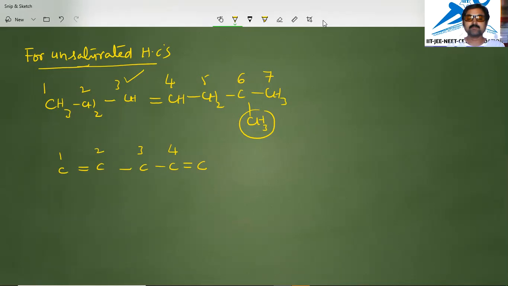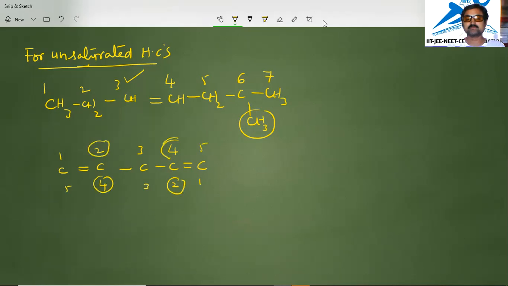Okay. If you give numbering from this direction, it's 1, 2, 3, 4, 5, like this. Either side, this is correct now. Why? Because the lowest number is assigned.